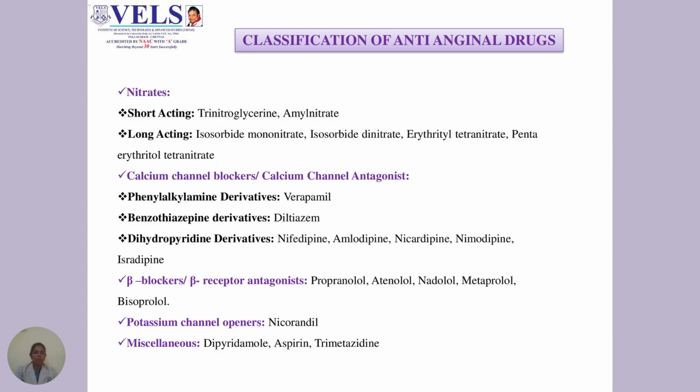Calcium channel blockers include verapamil, diltiazem, nifedipine, amlodipine, nicardipine, nimodipine, and isradipine. Beta blockers include propranolol, atenolol, nadolol, metoprolol, and bisoprolol. The potassium channel openers include nicorandil. Miscellaneous drugs include dipyridamole, aspirin, and trimetazidine.